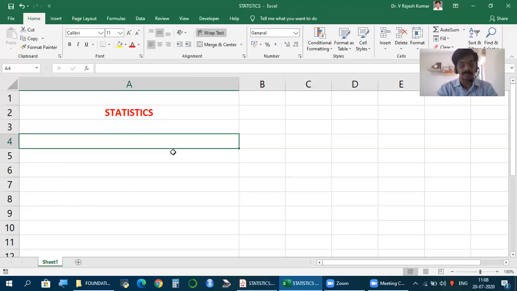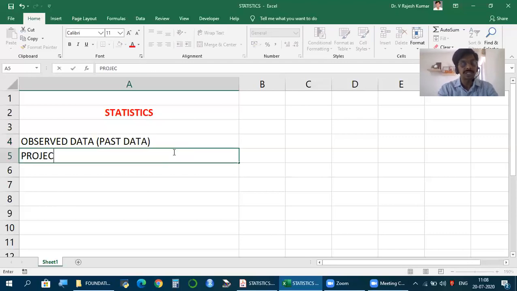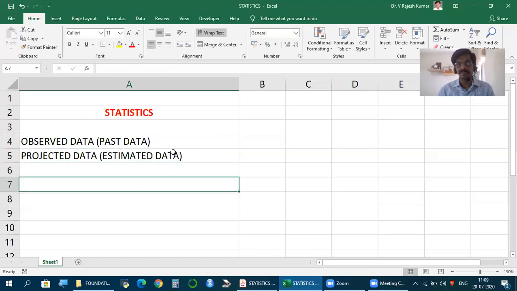That depends upon the data we have. Is it observed data, what we call past data, or projected, estimated data? Depending on the data we have, we should see what measures we need and how to calculate them.